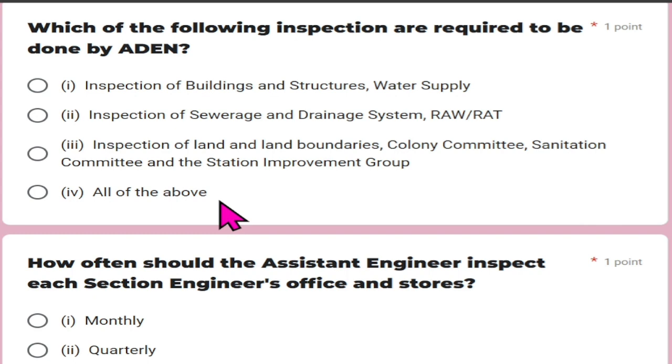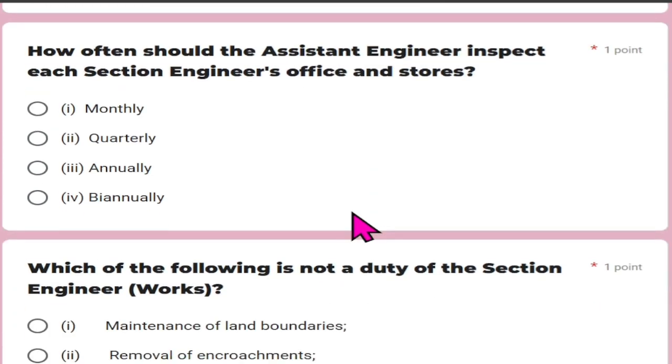Which of the following inspections are required to be done by the ADN? Inspection of building and structure, water supply, inspection of sewerage and drainage system, inspection of land and land boundaries, colony committee, sanitation committee, and the station development group. Since all the options are right, all of the above will be the right answer.